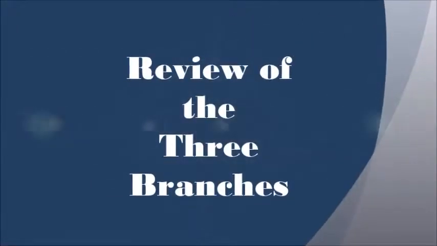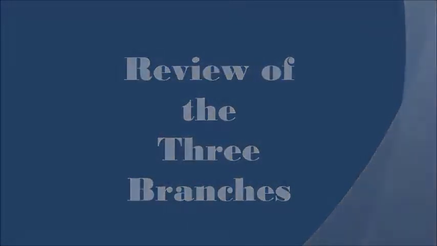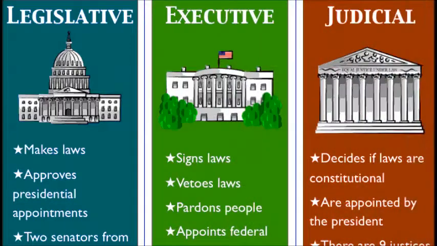Let's review the 3 branches of government. The legislative branch makes the laws, approves presidential appointments. The executive branch signs the laws and appoints officials. And the judicial branch decides if the law is constitutional.